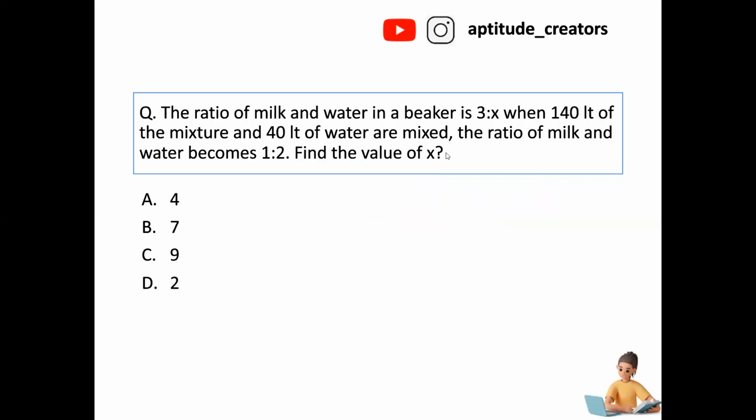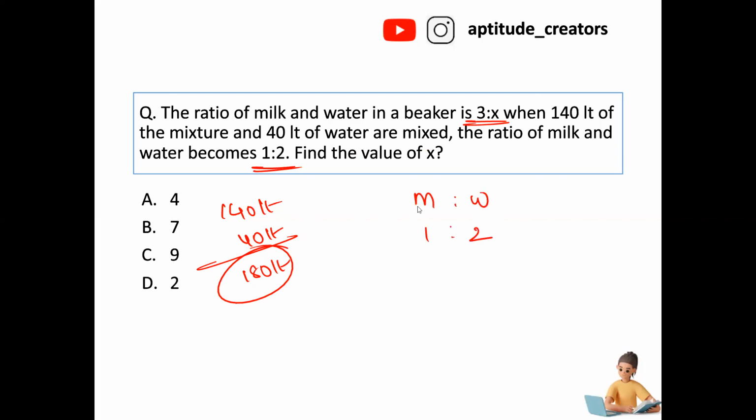Now, the ratio of milk and water in the beaker, I have already discussed this question. 140 liters of mixture and 40 liters of water is added. So the total is 180 liters. After adding 40 liters of water, the ratio changes to 1:2, milk and water is 1:2. How many liters of milk is there? Total 3 parts. 3 parts is equal to 180, so 60 liters of milk is there. And what about water? 120 liters of water is there.